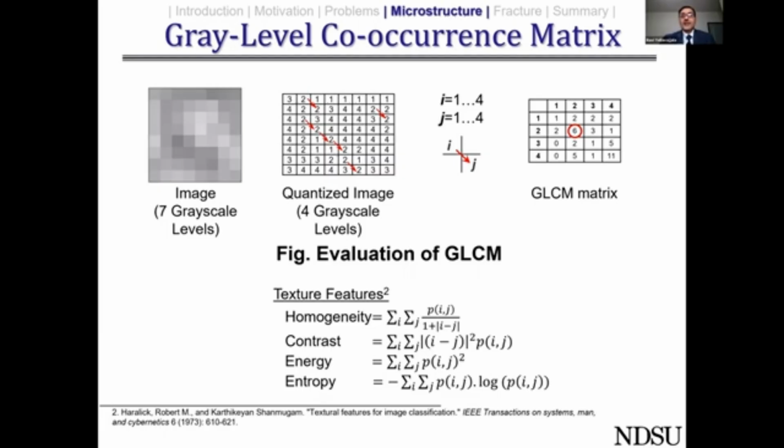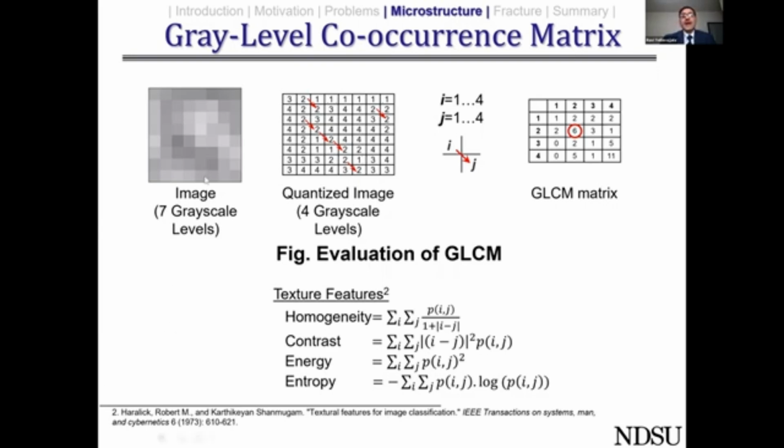So for evaluating the features for the microstructure problem, we used gray level co-occurrence matrix. So this gray level co-occurrence matrix is a concept that was proposed by Haralick et al. in the year 1973. It is a very old concept, but forgotten in the field of microstructure analysis. We brought that back.